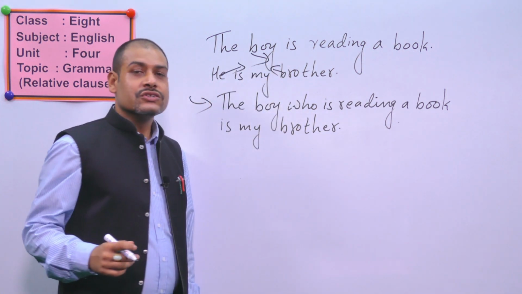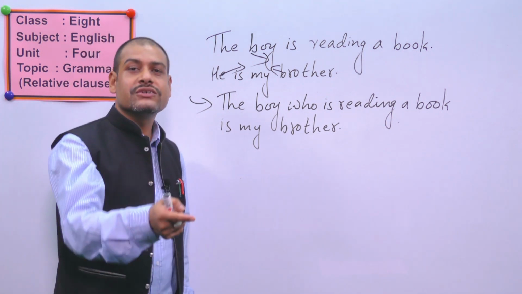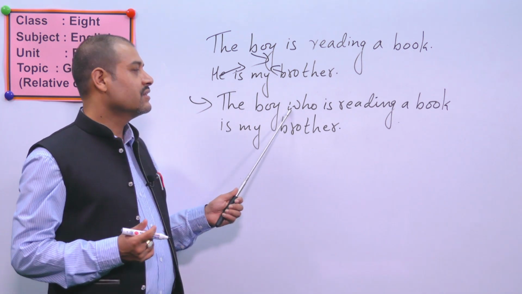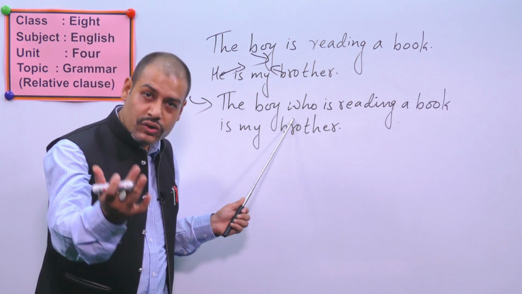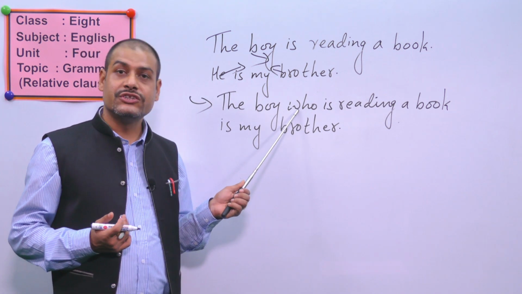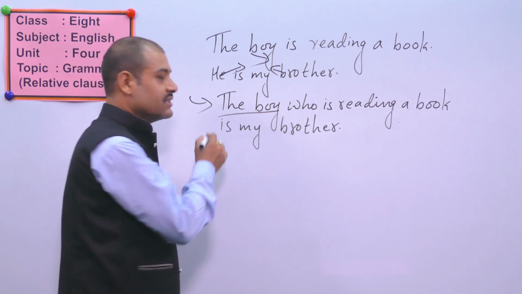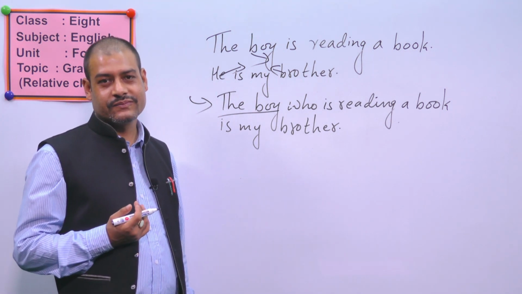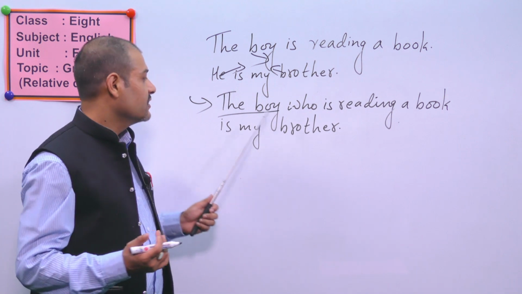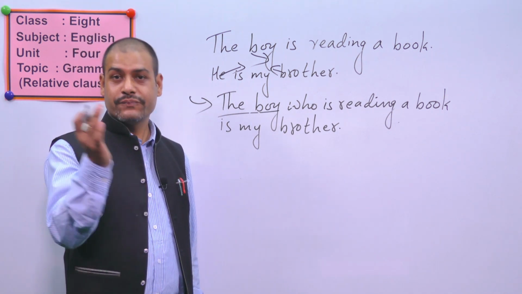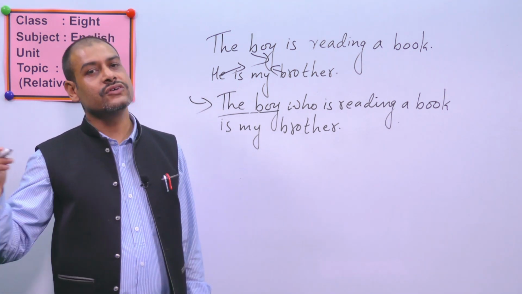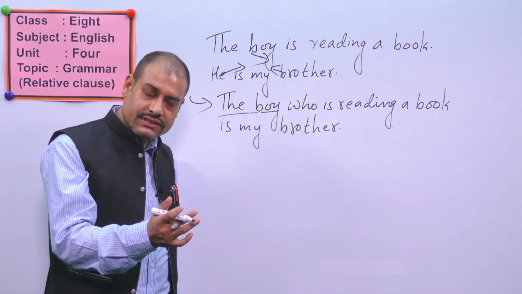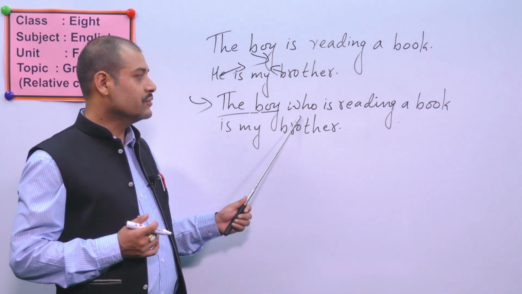Brother also. So if we are talking about that particular person, at that time we have to use a relative clause. And I am using who here because the boy is a person, or place, or thing? What do you think? Yes, the boy is a person. For a person, we use who. It is the subjective case. So for the subjective case, for a person, we have to use who.